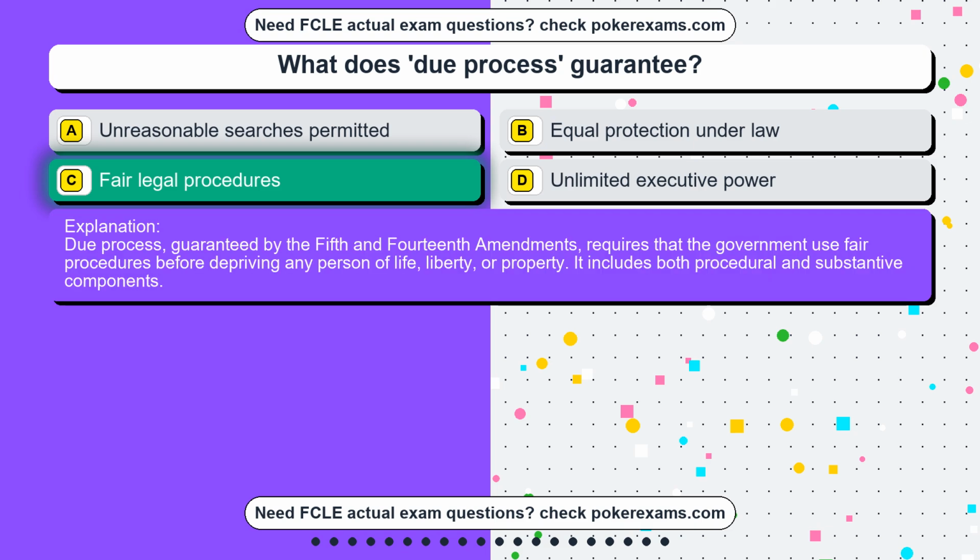Due process, guaranteed by the 5th and 14th Amendments, requires that the government use fair procedures before depriving any person of life, liberty, or property. It includes both procedural and substantive components.